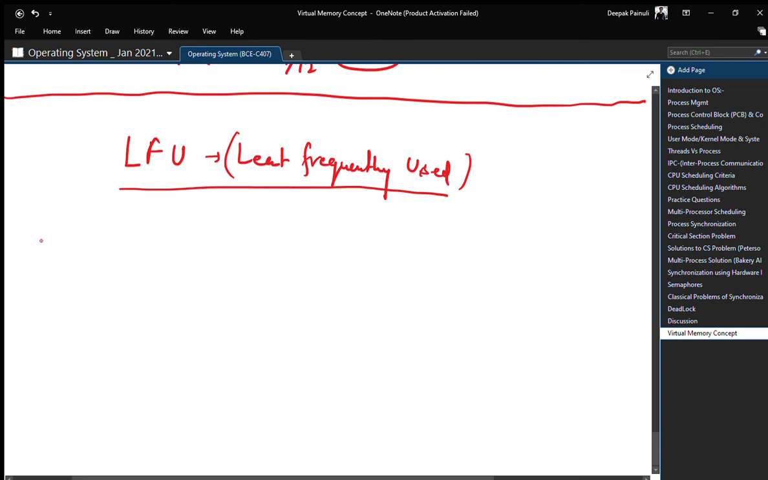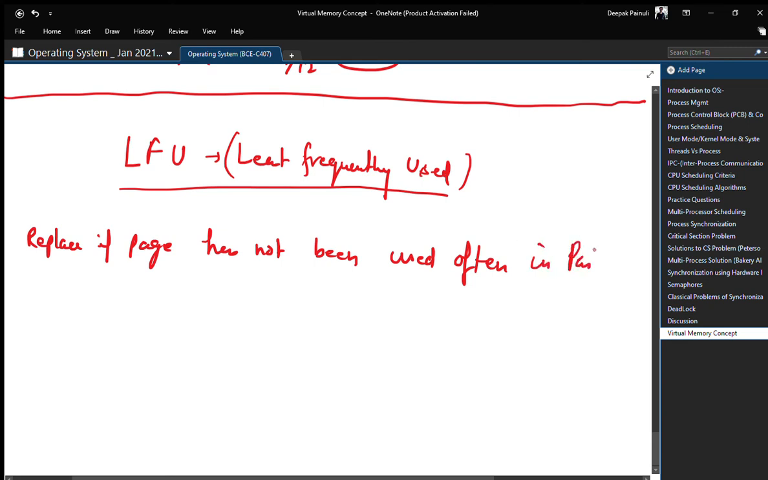And to remember, simply write: replace if page has not been used often in the past. So as this line suggests, replace the page that has not been used often in the past.